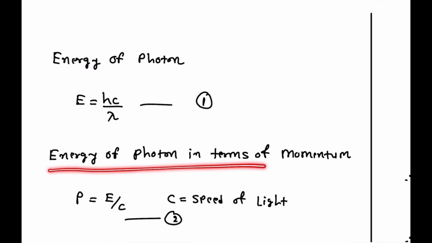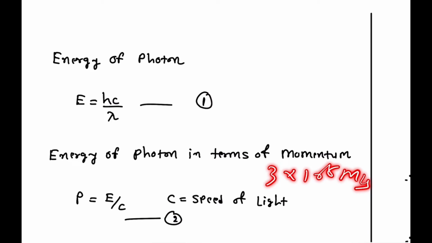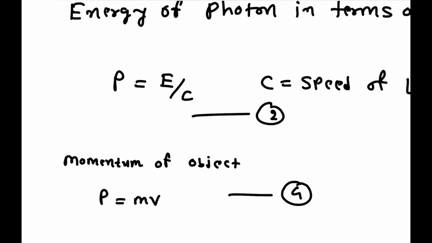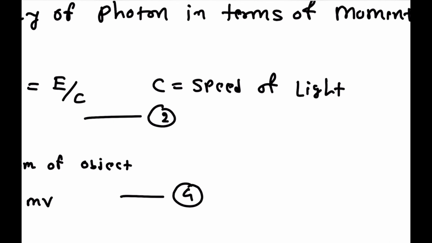Now what is the energy of the photon in terms of momentum? Because momentum P is equal to energy by the speed of light c, where c is the speed of light, that is 3 into 10 raised to 8 meter per second. Now the linear momentum of an object, P, is equal to mass into velocity. So P is equal to mv. That is your equation number 3.